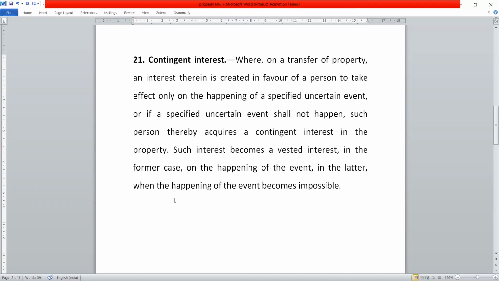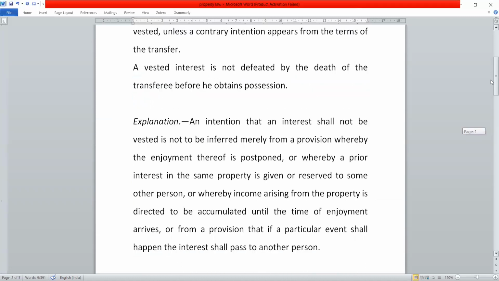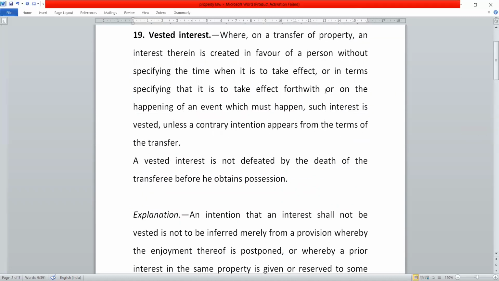So what does it say? It says, where an interest is created in favor of a person which is to take effect only on the happening of an uncertain event, a specified uncertain event, right? Now compare this with section 20, which says on the happening of an event which must happen.